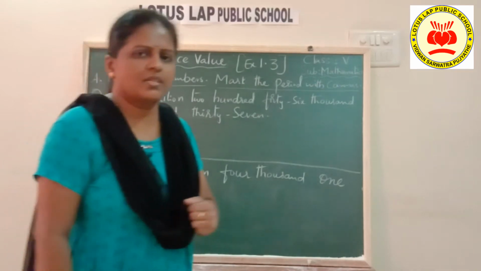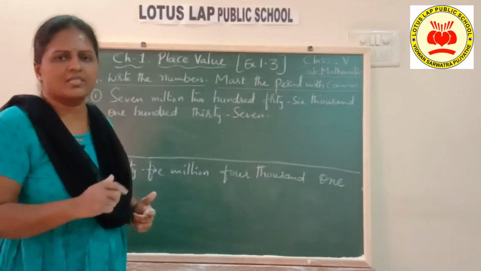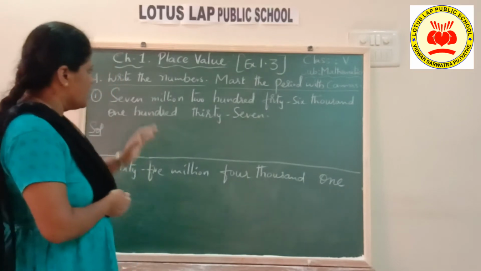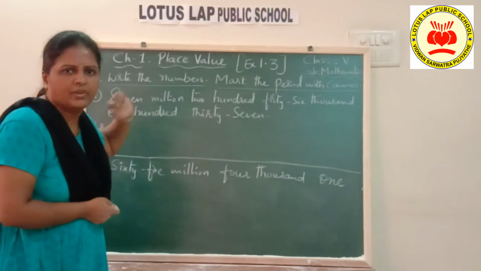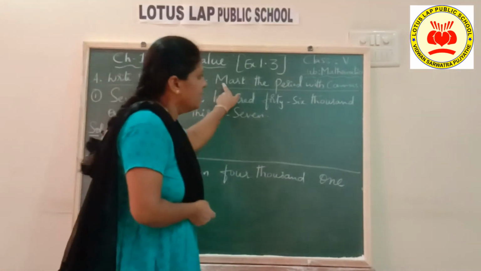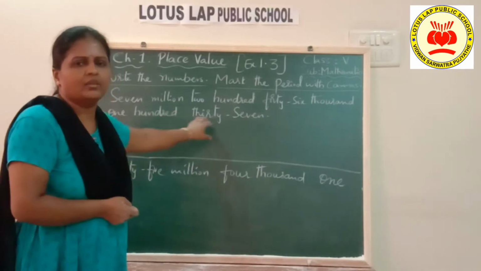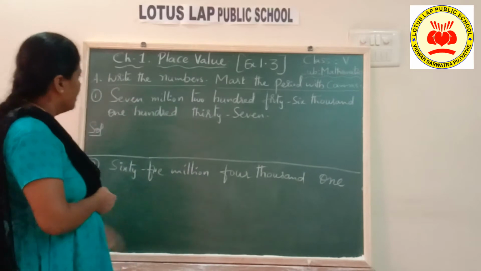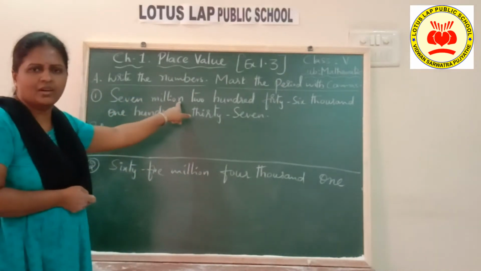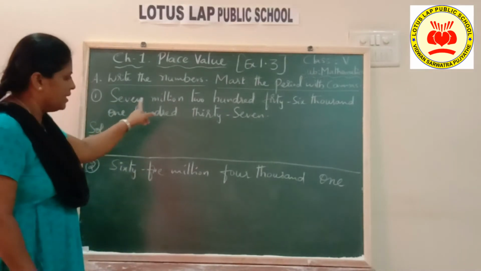Okay children, let us start exercise 1.3 based on the international place value system. What is the first bit here? First bit is to write the number and mark the period with commas. That is, after writing the number, you need to place the commas also. What is given here? The number is given in words, the number name is given. What is the number name? Let us read the first question.